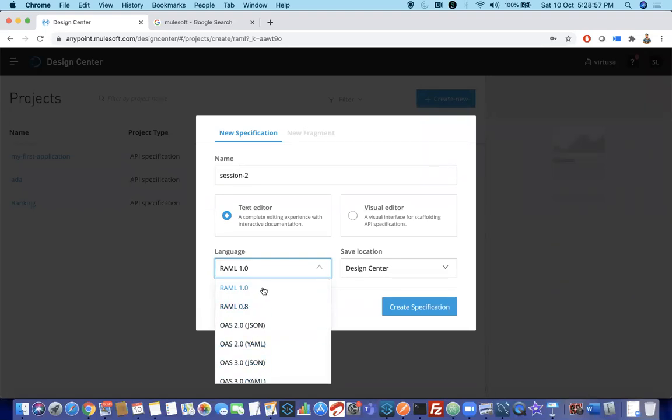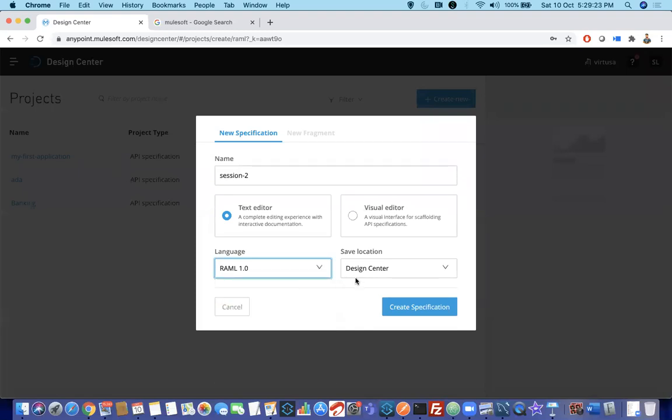For our purpose, for beginners, people rarely use OAS, but for the MuleSoft APIs that we build, we use RAML, because it is very easy to code. RAML is a separate language. It is separate from MuleSoft. You have to understand that. The RAML language is different from MuleSoft. This is not at all related to development of the code. This is only used to design your code. You have 0.8 and 1.0 versions. I am using the 1.0 version. Where do you want to save? There is only one option, Design Center. Then I click on create specification.